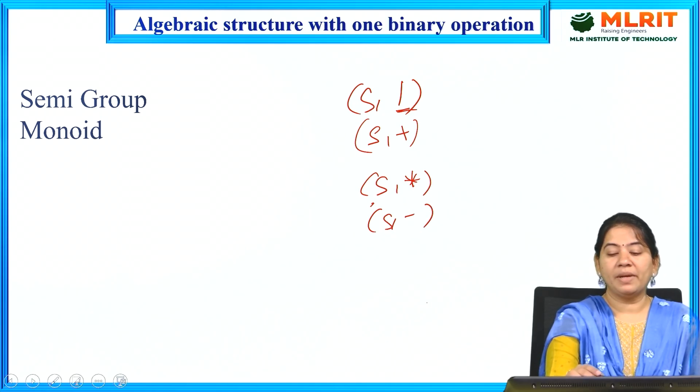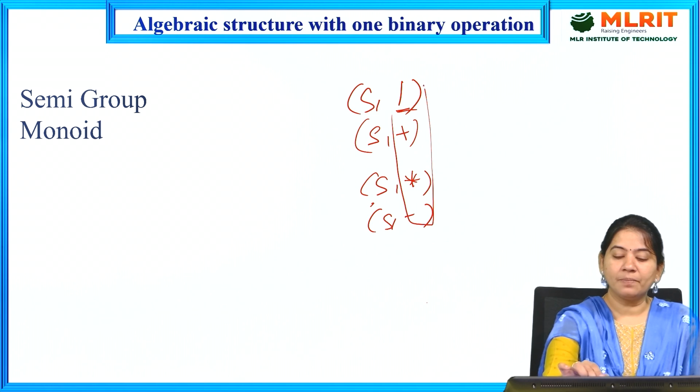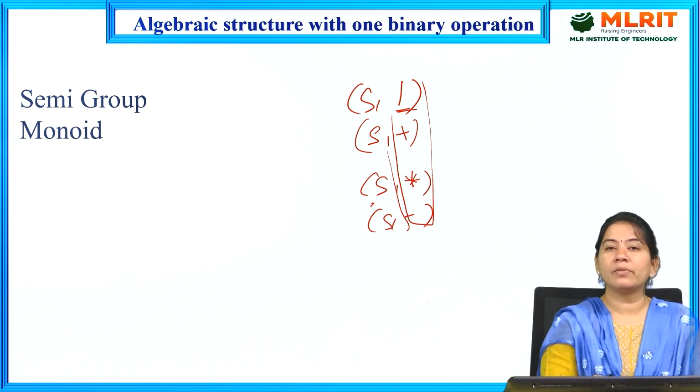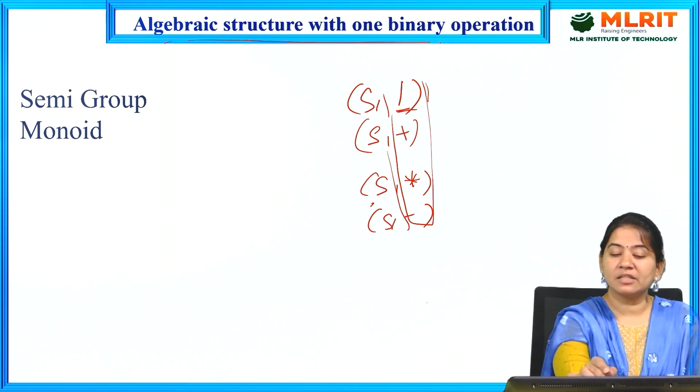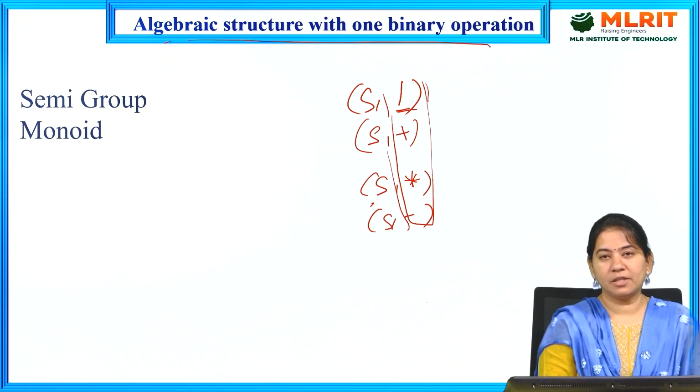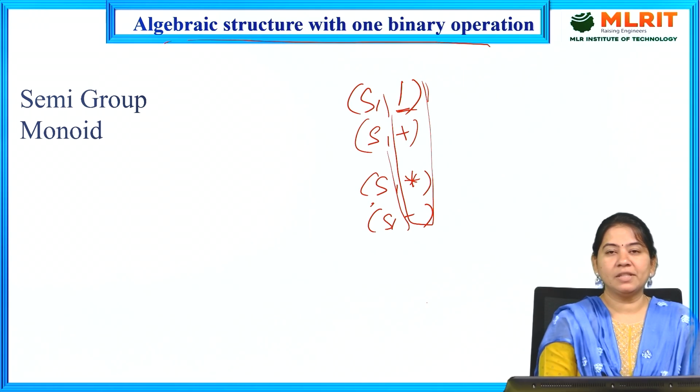Means in algebraic structure along with a non-empty set, if you have one binary operator, that is called algebraic structure with one binary operation. So here in our syllabus we are having algebraic structure with one binary operation.